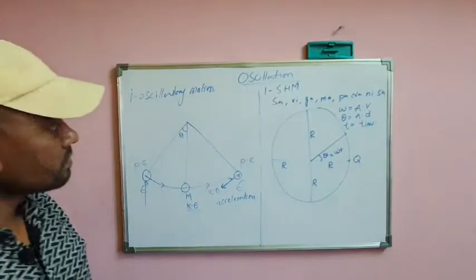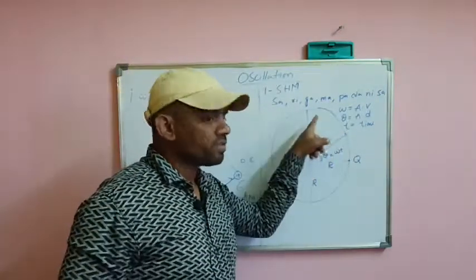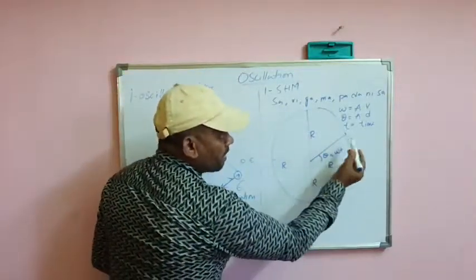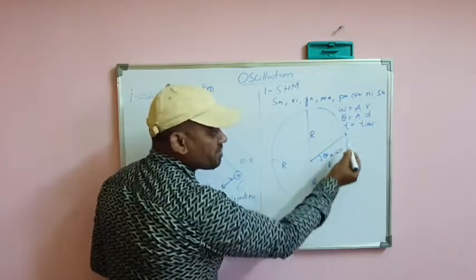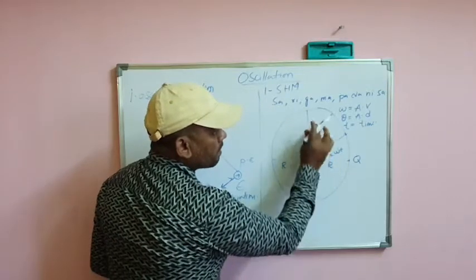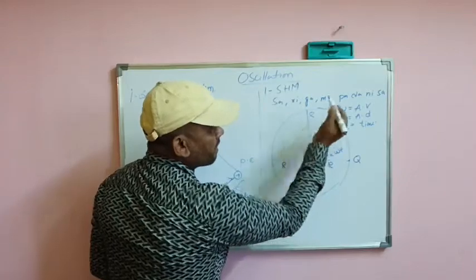Now if a particle is uniformly moving on a circular path, then you can see clearly there is a continuous change in its position with respect to time. Now draw a perpendicular. For our convenience we are removing this, let's assume we draw it.